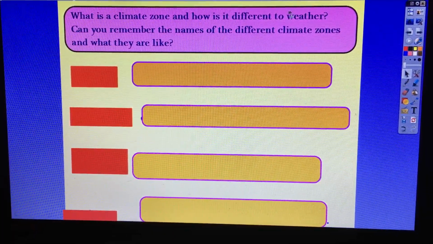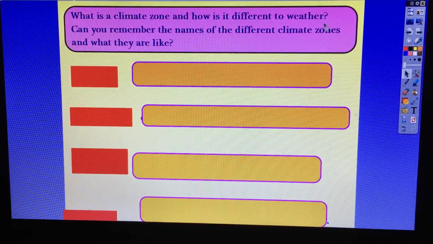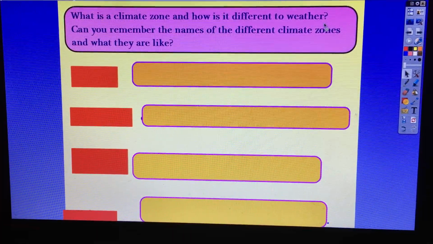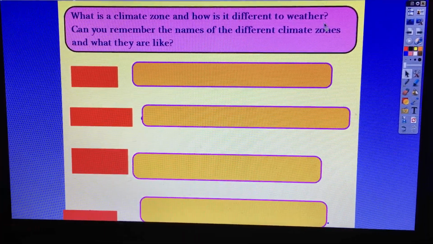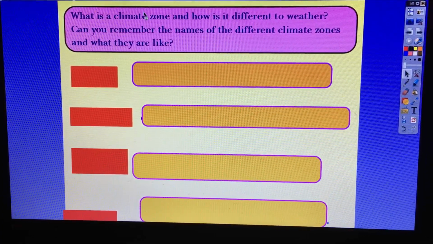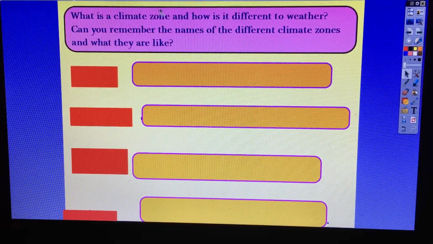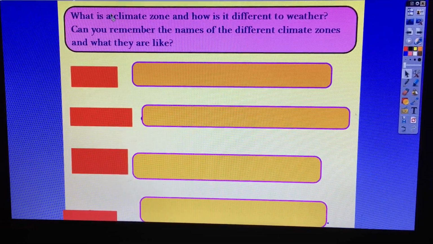So if you look outside today, what is the weather like in London? Can you tell me? It might be a little bit rainy, it might be cold, it might be windy, maybe there's a little bit of sun. So the weather tells us what it's like that day. So what is a climate zone? A climate zone tells us what a place is like all year round.